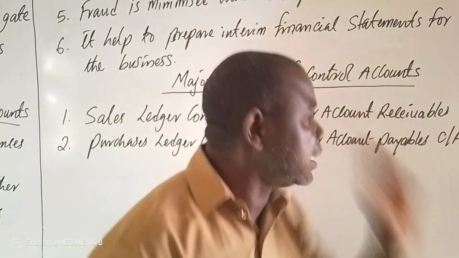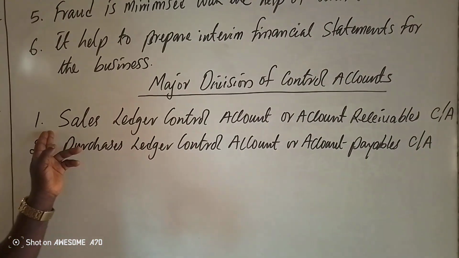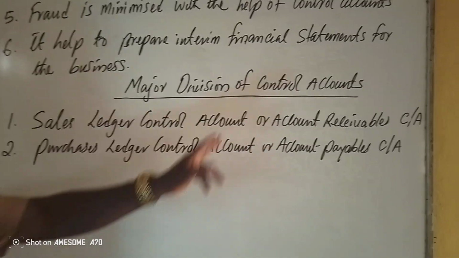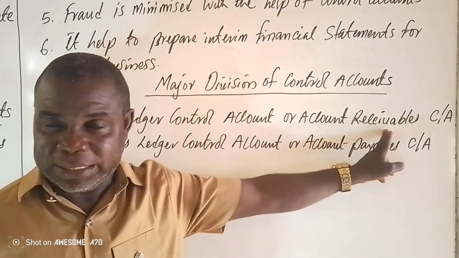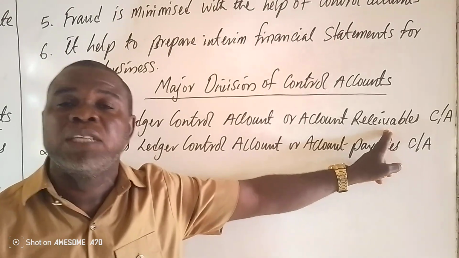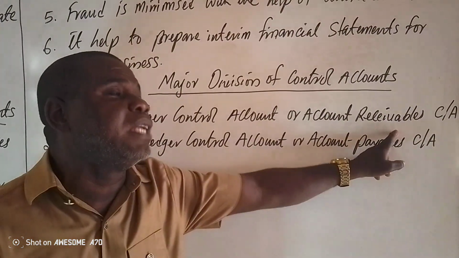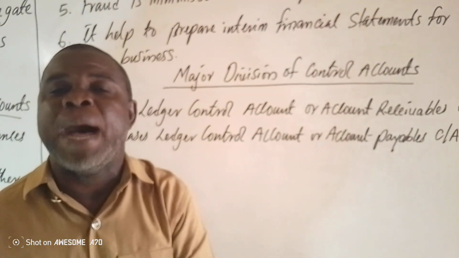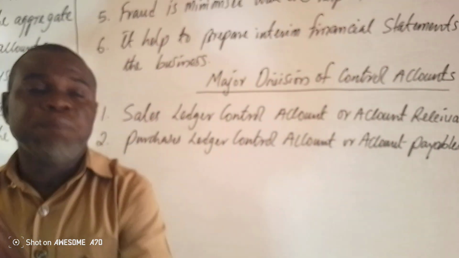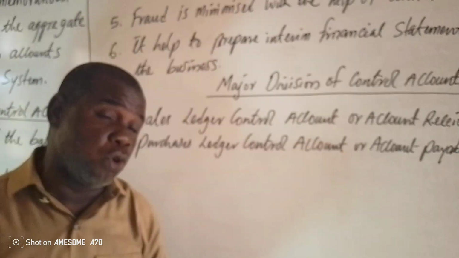I'm still repeating, and that is why another name for the sales ledger control account is account receivable. Account receivable means credit sales, that is sales that were made on credit during the period. And that is telling you that anything that has to do with cash sales or sales by bank, please, should not be recorded in the sales ledger control account.